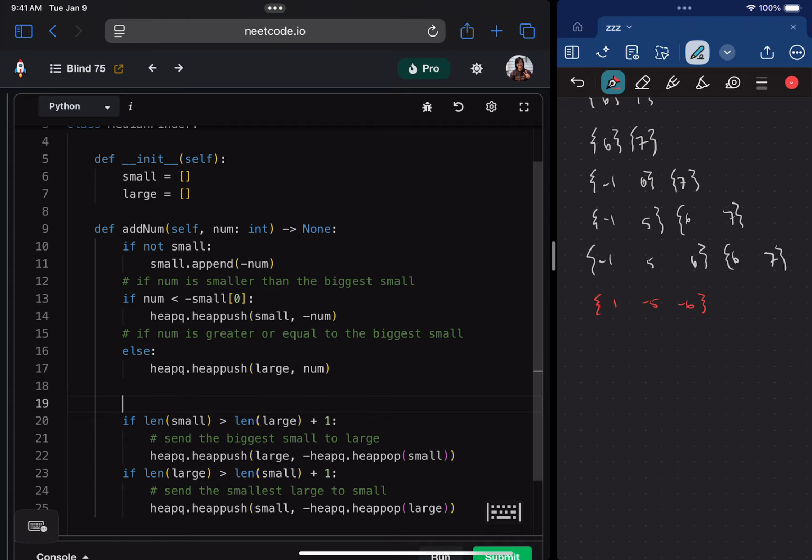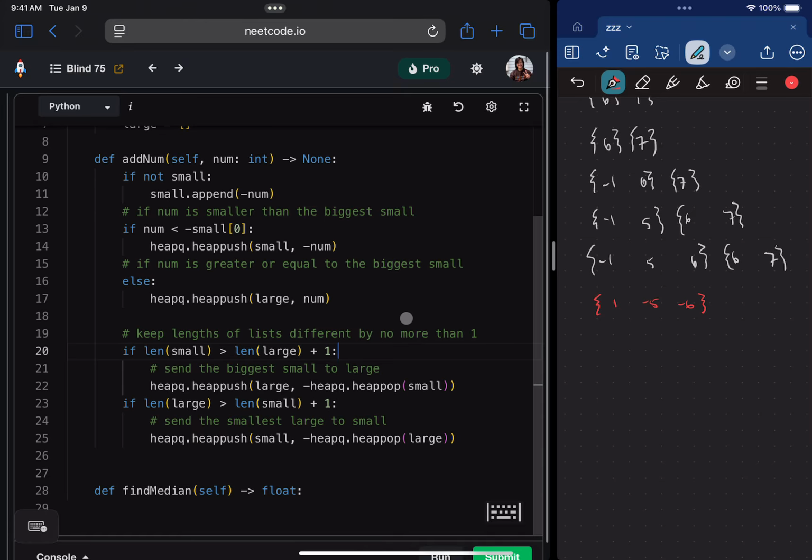And I'm just gonna put an organizational comment here to say heap lengths of lists differ by no more than 1. And again, this is so it's easy to find the median later on, right? Okay, I think that might be it.